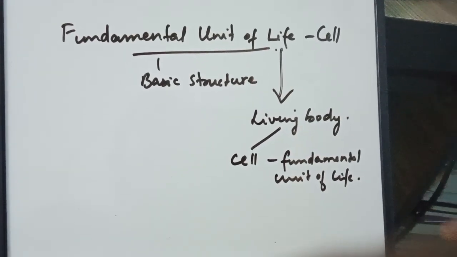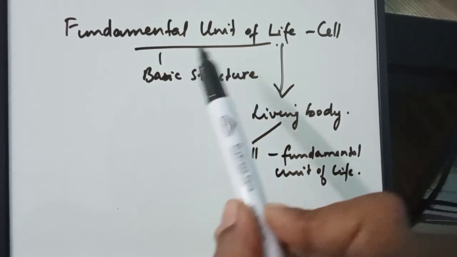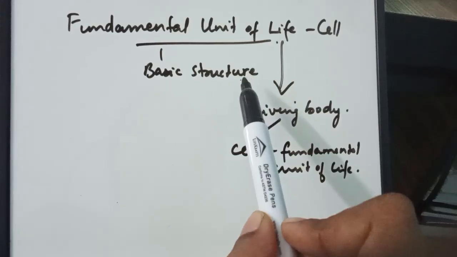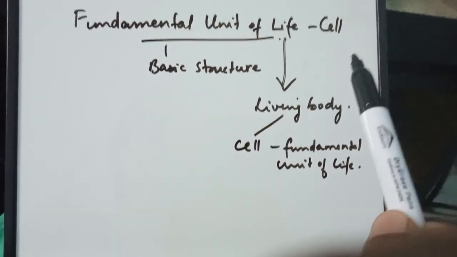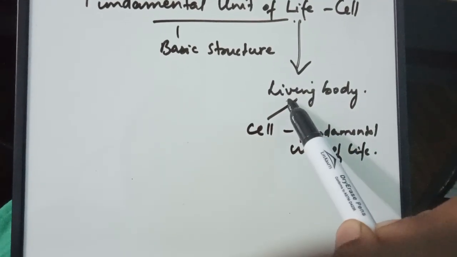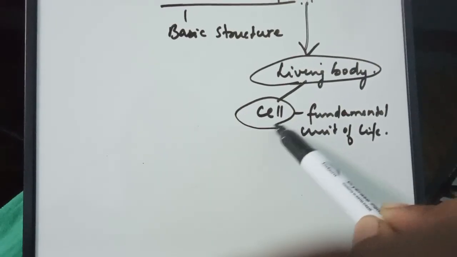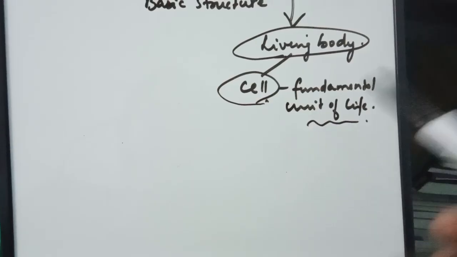Fundamental unit of life is cell. So what do you mean by fundamental unit? Fundamental unit is the basic structure that is needed to make a bigger structure. So that basic structure that is required for making of a living body is the cell. Hence, cell is known as the fundamental unit of life.